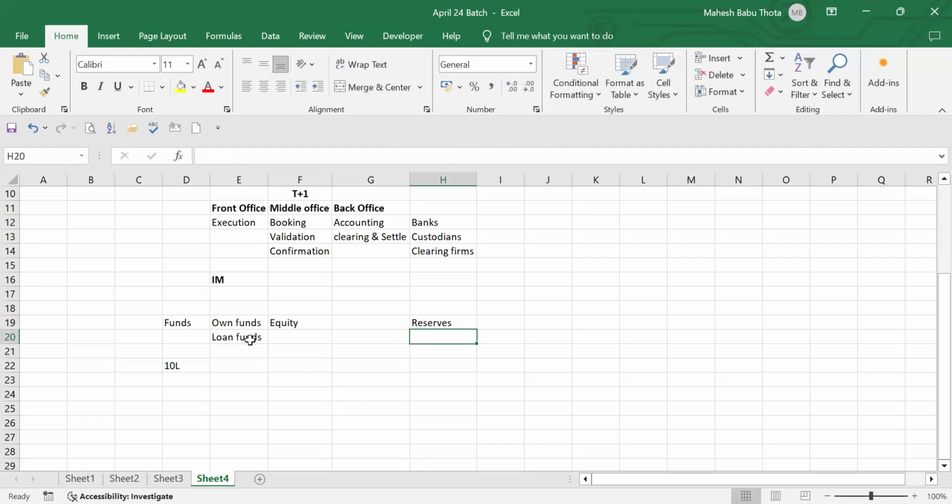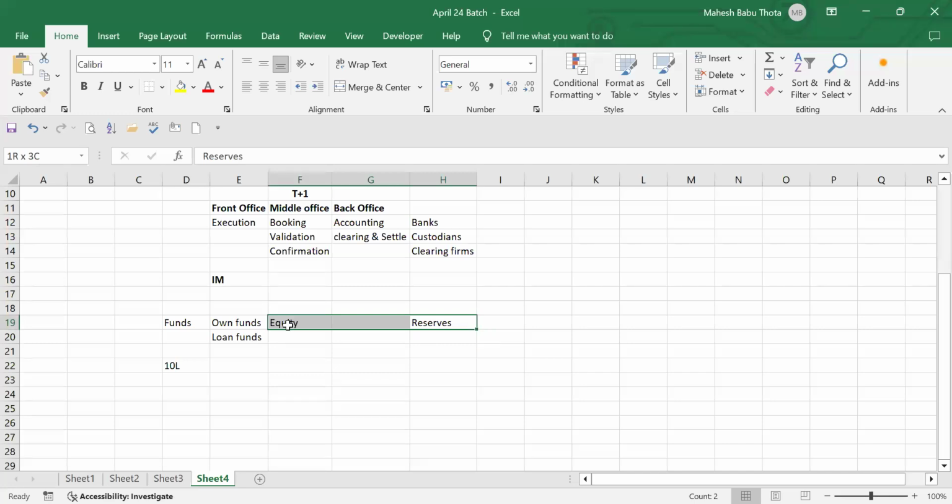Suppose if any profit is there, we'll put some amount aside as a reserve for future purposes. Every month, maybe every year, we make profits, right? So we do not distribute all the profits among our partners. We keep some aside for the future. Maybe if you are getting 1 lakh profit, we will distribute 40,000 and 40,000, as 80,000, among partners. The remaining 20,000 will be kept for future purposes. That we call reserves. Even that reserves is also owners' fund only, because they earned it. Because of the capital employed, they have earned the profit, and the profit they are keeping for future purposes. So as a partner, as a shareholder, they have a right in these reserves also. Correct?